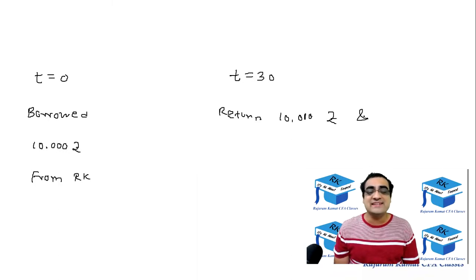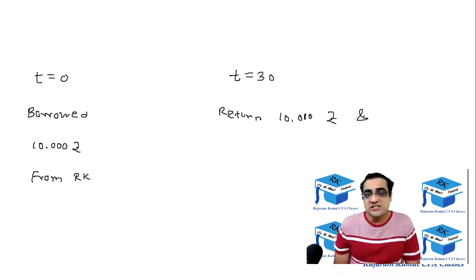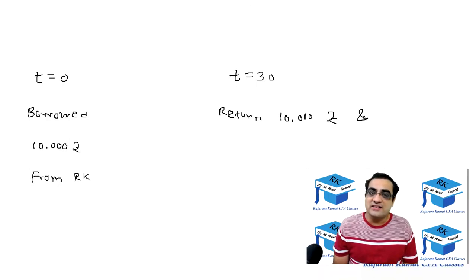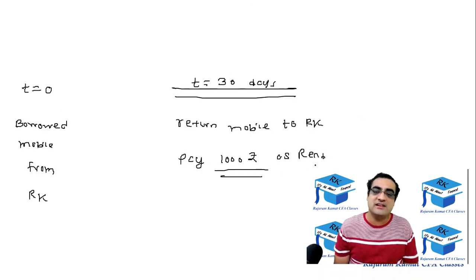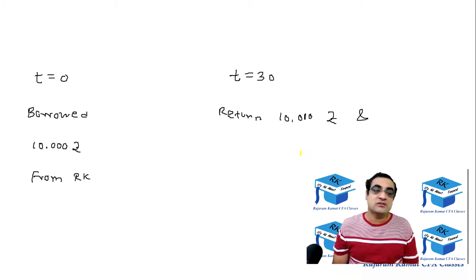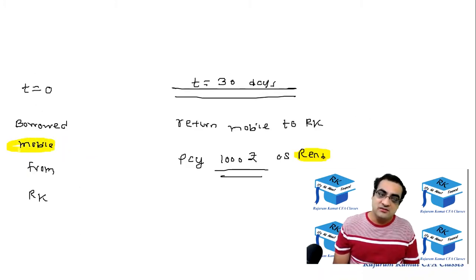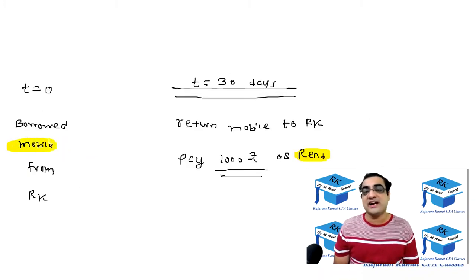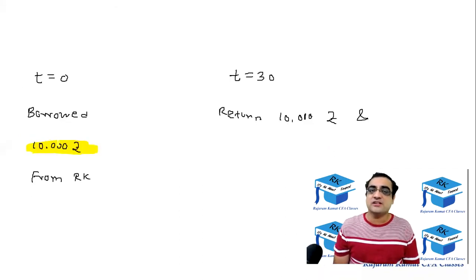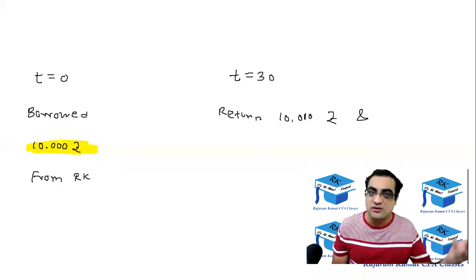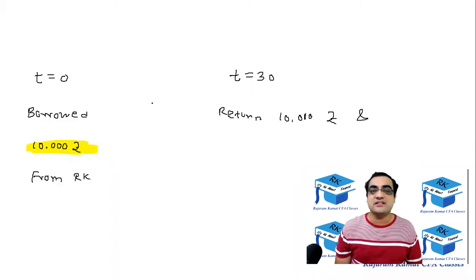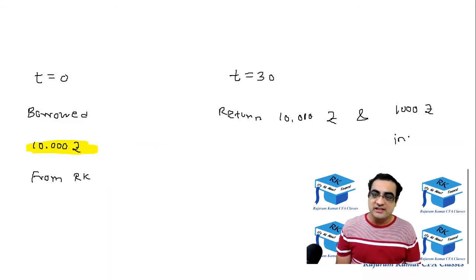Along with that, he is going to pay rent, which in the finance industry is called interest. Just as Jiten was going to pay me 1000 rupees as rent, the same thing in the finance industry is called interest. To use my mobile, I had charged Jiten a rent. Similarly, to use my money, I will charge Ajinkya a rent, which is called interest. Let's say he pays me interest of 10%. So 10% of 10,000, that is 1,000 rupees, as rent, which we call interest.